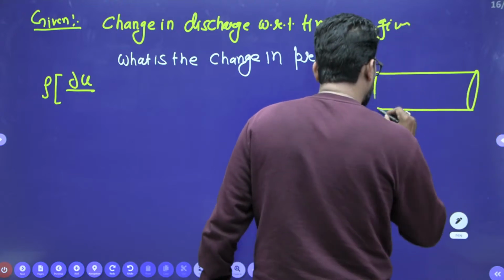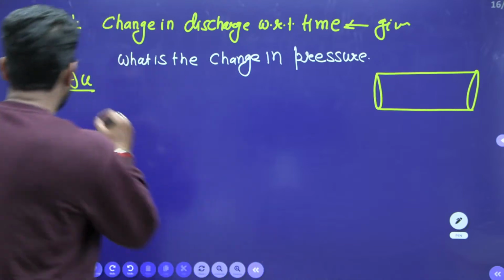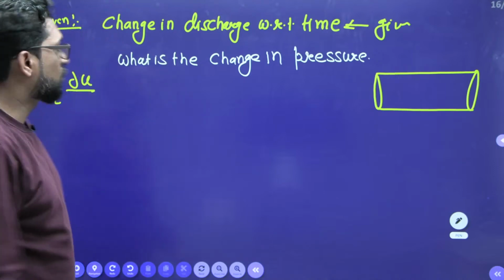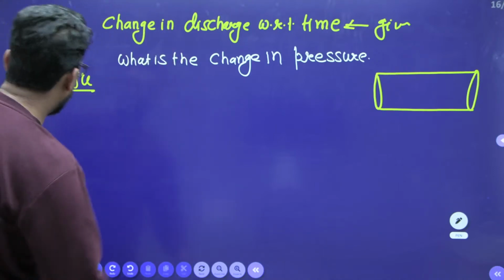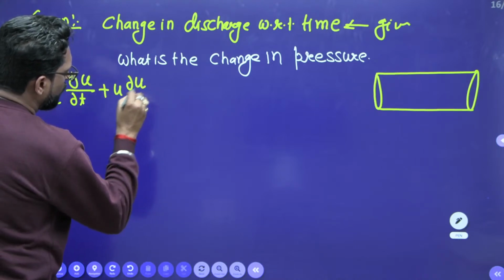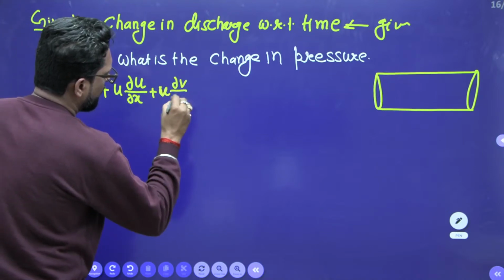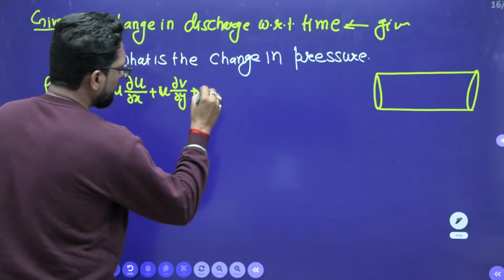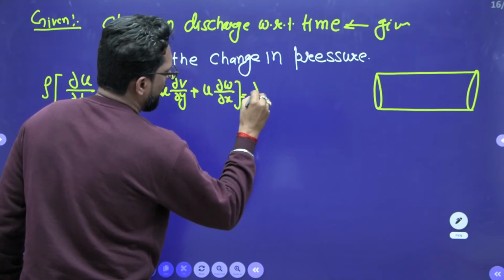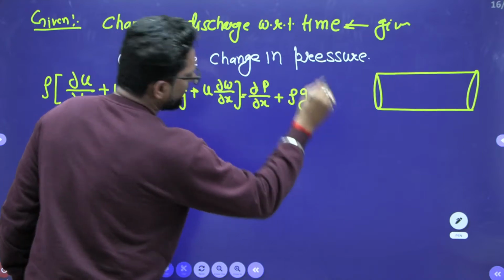The fluid is inviscid, so we apply it in the Navier-Stokes equation: dou u by dou t plus u dou u by dou x plus v dou u by dou y plus w dou u by dou z is equal to minus dou p by dou x plus rho into gx, in the x direction.